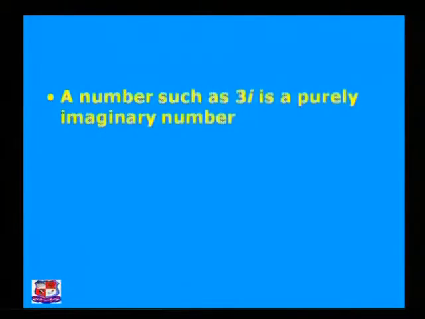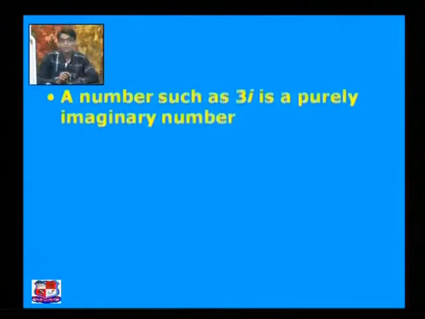If we look at the PPT, 3i is only an imaginary number because there is no real part, so the real part is equal to 0. We can write 0 plus 3i, where 0 is the real part of this complex number and 3 is the imaginary part.